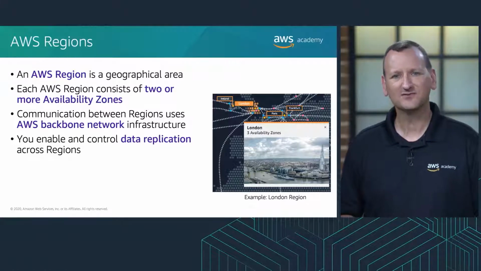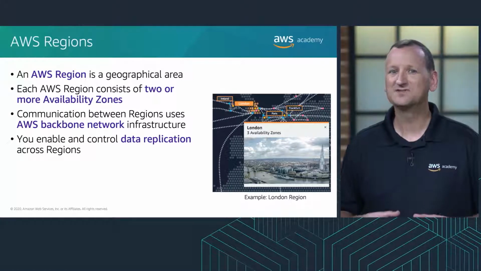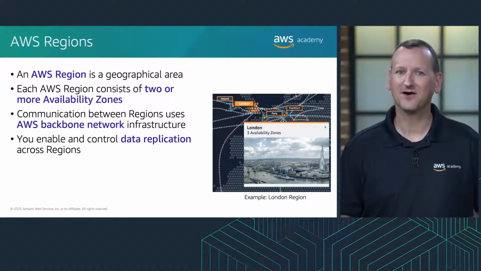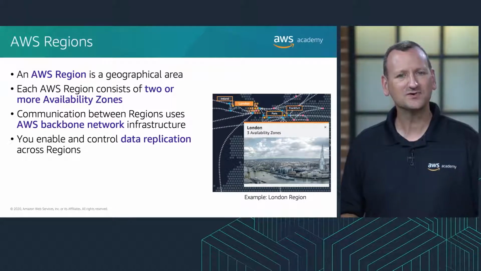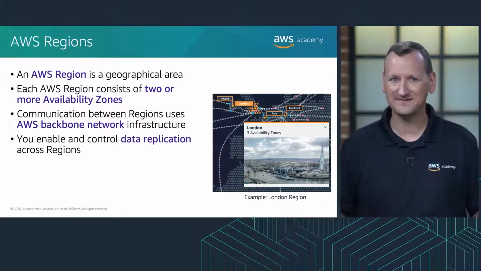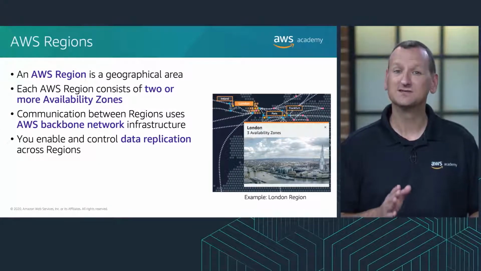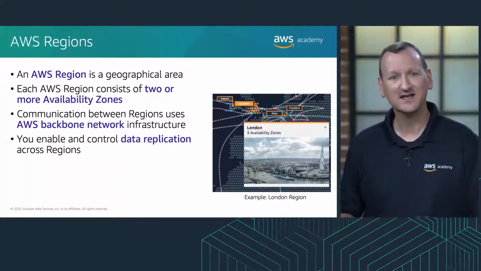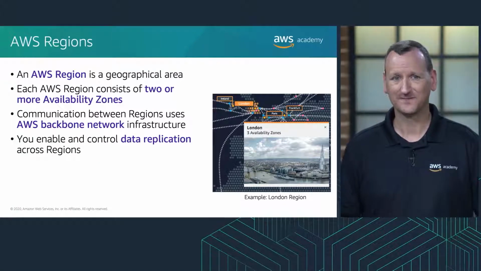To achieve fault tolerance and stability, regions are isolated from each other. Resources in one region are not automatically replicated to other regions. When you store data in a specific region, it is not replicated outside that region by default. It's your responsibility to replicate data across regions if your business needs require it.